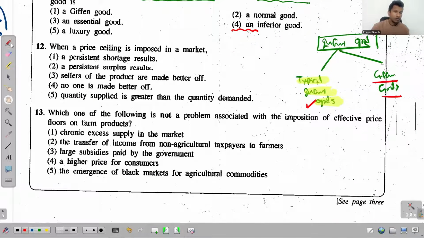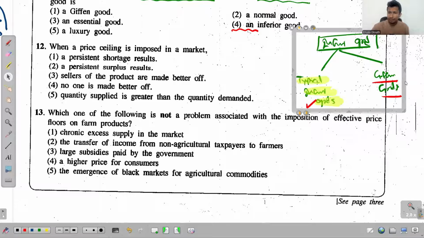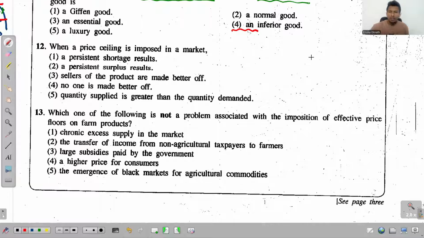Right, 12th. When a price ceiling is imposed in a market, very easy. Anyone can understand this. So a price ceiling, what is it? Price ceiling means a maximum price. So this is the supply, this is the demand, and the government has imposed a maximum price.